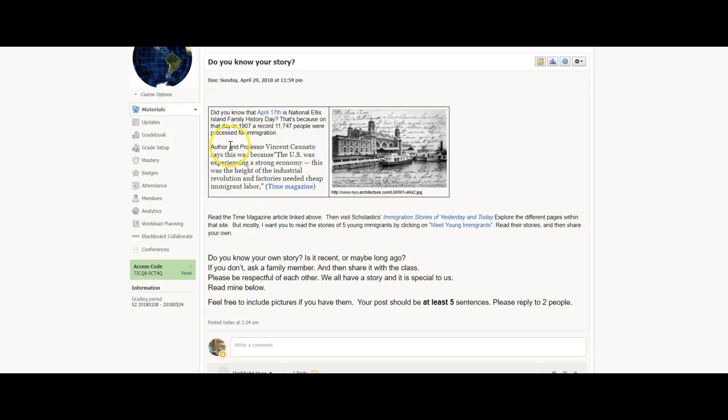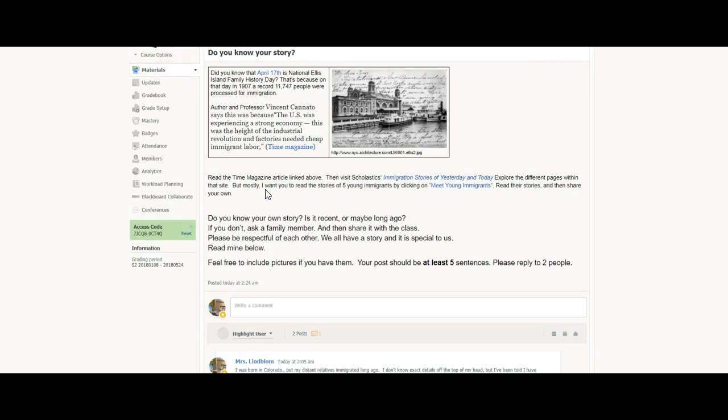The author and professor Vincent Cannato says that this was probably because the U.S. was experiencing a really strong economy. It was at the height of the Industrial Revolution, which you'll learn about in 8th grade, and factories needed cheap immigrant labor. So people really wanted to come over and be part of the American dream.